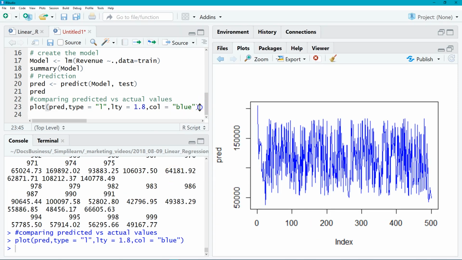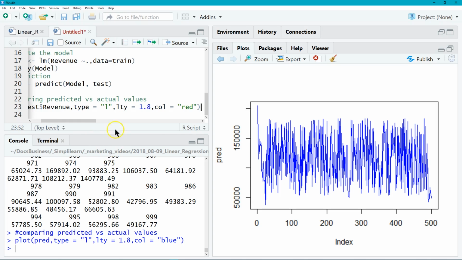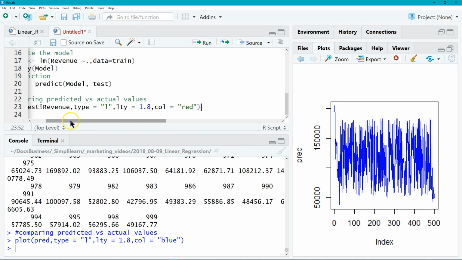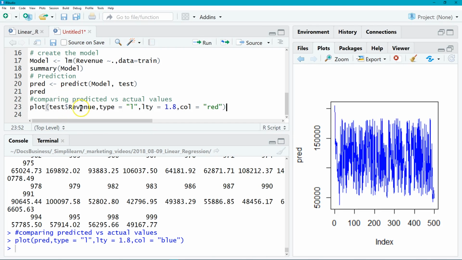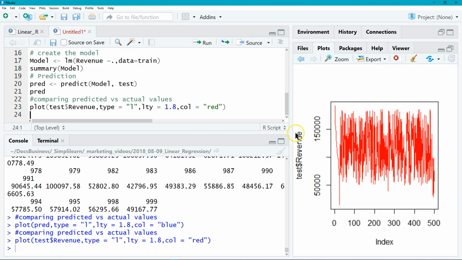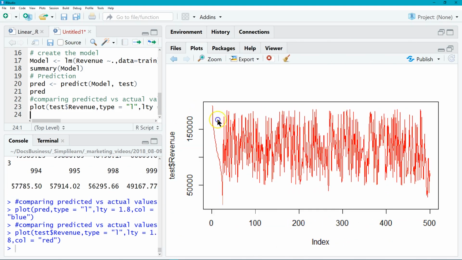We're plotting the prediction on there, so these are the values we predicted. And then let's go ahead and do lines. And I actually did this backwards, so let me try that again. We'll start with the red one. We're going to do the first one in red. And I want to start with the actual test revenue. So here's our test revenue, and we'll go ahead and run this. And so we have our red plot over here in red. Go ahead and take a look at that. Pull that over, you can see how that looks. It goes up and down, hard to track there.